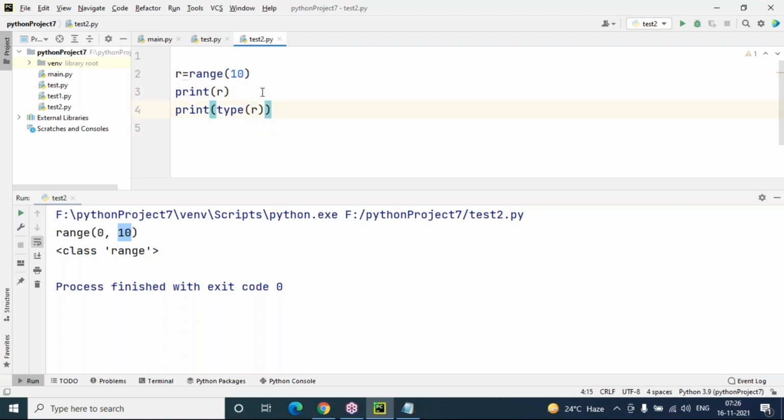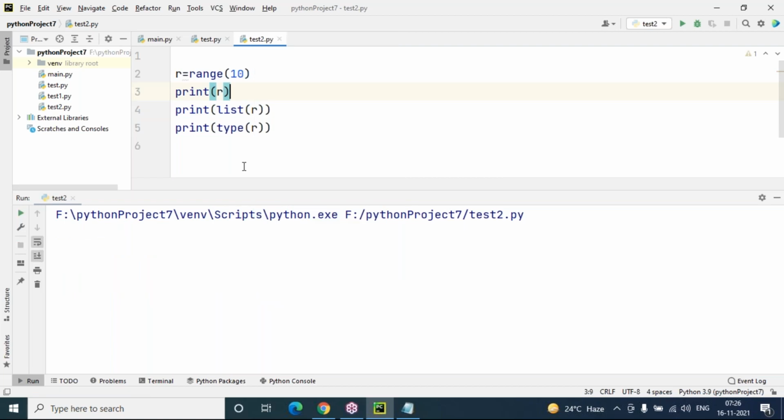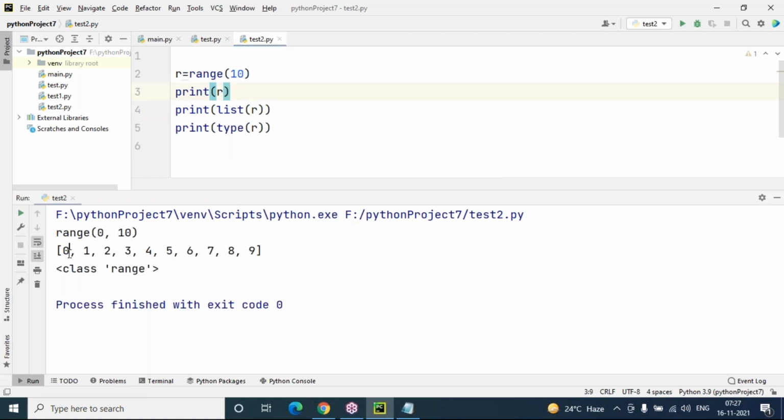This type you have to convert into list format. So let's try to convert into list format. Now we can print list of R. Not only list, you can consider tuple also, or set or something. Let's run this. We are getting the list of values. Range is starting from 0 and ending with 9 only, not including 10. If you want to create range of values 0 to 10, then you have to use 11, then 11 is excluded and 10 is included.